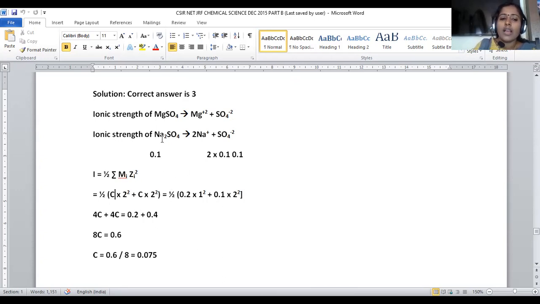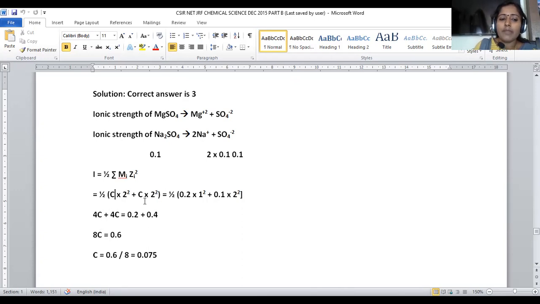That is exactly equal to half into the concentration of the sodium ions, 2 into 0.1, which becomes 0.2, with charge 1 square. Then the sulfate ion concentration is 0.1. What is the charge? -2, so we impart 2 square here. So this is the formula. Now we go with the multiplication. Half on the left side and half on the right side cancel each other, so the half gets struck off.